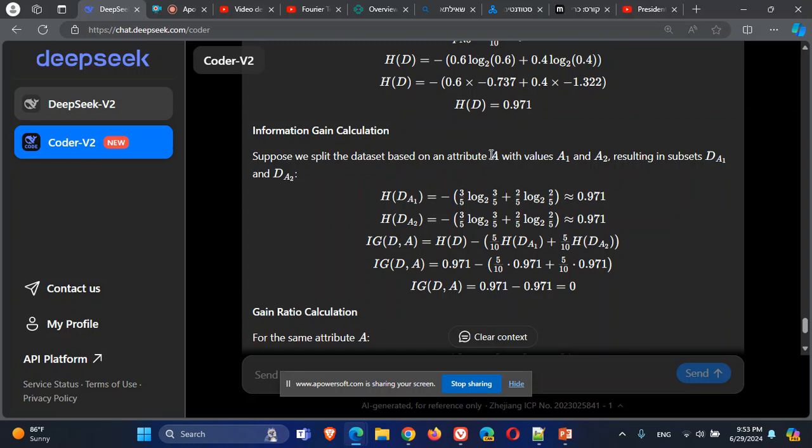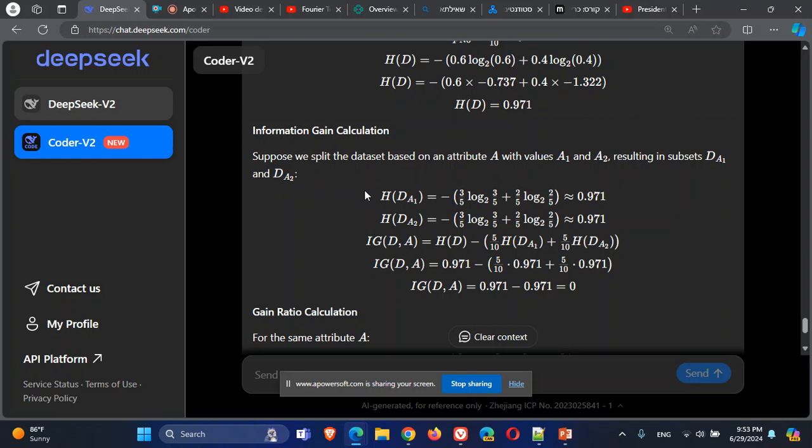For example, temperature. And the values for this attribute are A1 and A2, like cold and hot. So when we split, part of it will be hot days, let's call it DA1, and part of it will be cold days, DA2. Now the target is to know in which days there is good news.